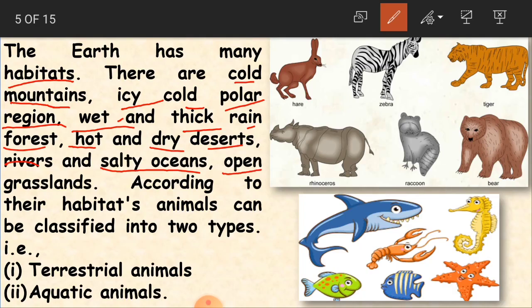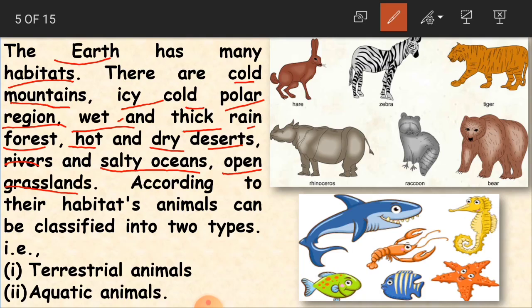And open grasslands. Open grasslands in the sense like meadows. So it is land area which is filled with grass. So these are the different types of habitats which are available on the earth. And you can see animals and plants living in these areas.